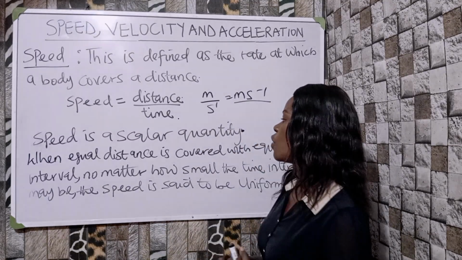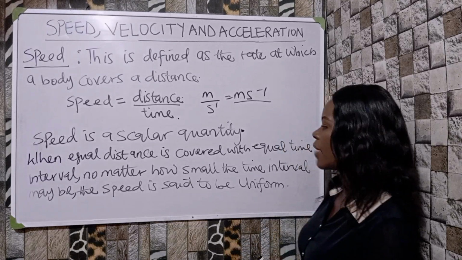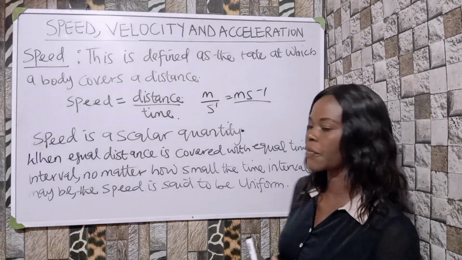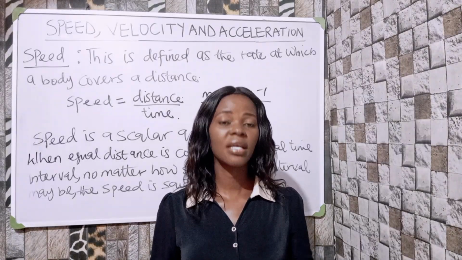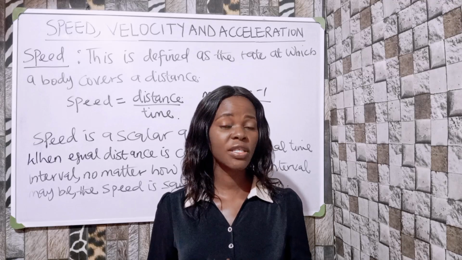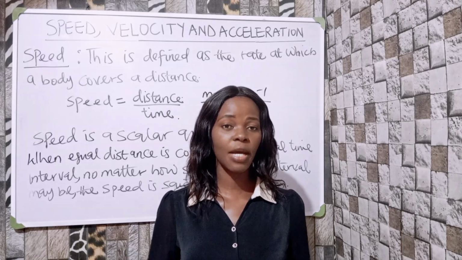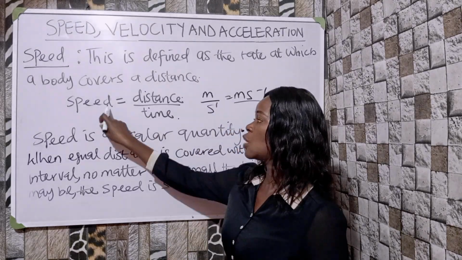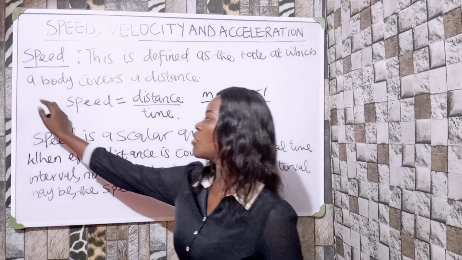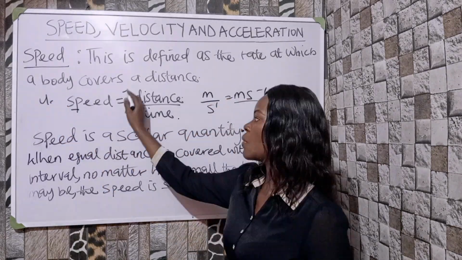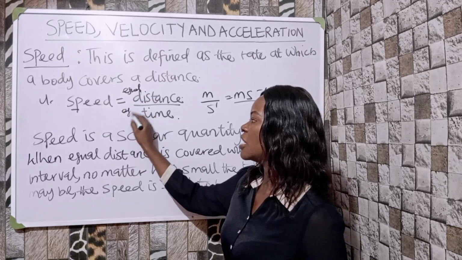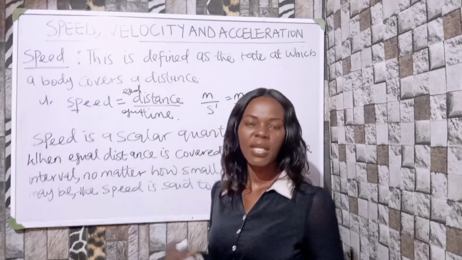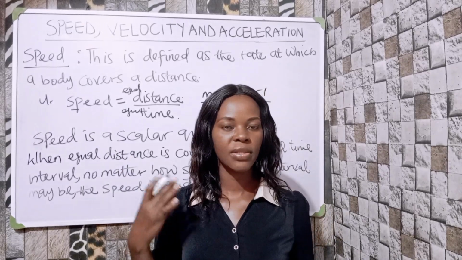All right. When equal distance is covered in equal time interval, no matter how small the time interval may be, the speed is said to be uniform. A body is said to undergo uniform speed if it covers equal distances in equal time intervals, no matter how small the time interval may be. Okay, so if you want to remember that in a nutshell, you can say that if speed is distance over time, then uniform speed will be what? When a body covers equal distance in equal what? Time, the speed is said to be what? Uniform.